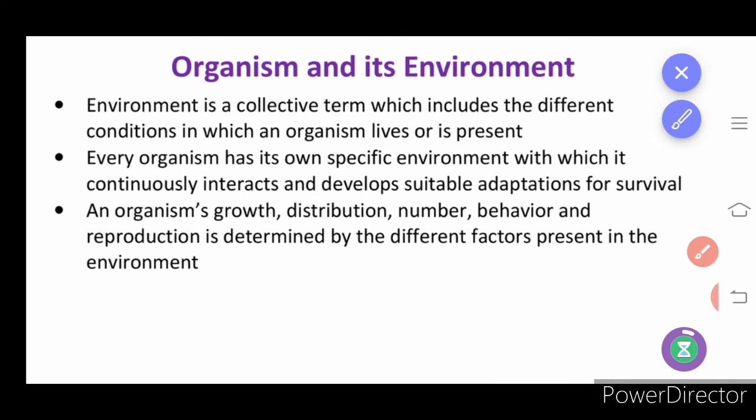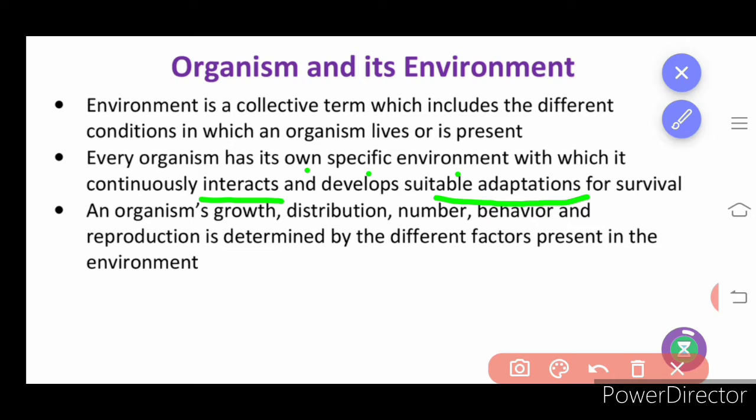Organism and its environment. Environment is a collective term which includes the different conditions in which organisms live. Every organism has its own specific environment with which it has to continuously interact. What does the word interact mean? It has to respond to the climatic conditions and it has to develop suitable adaptations.